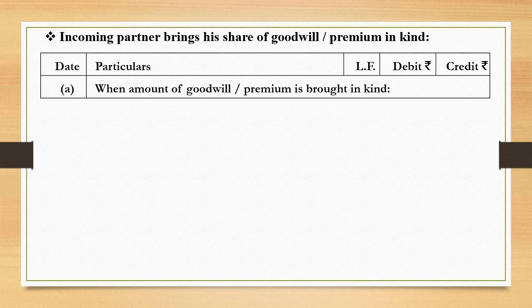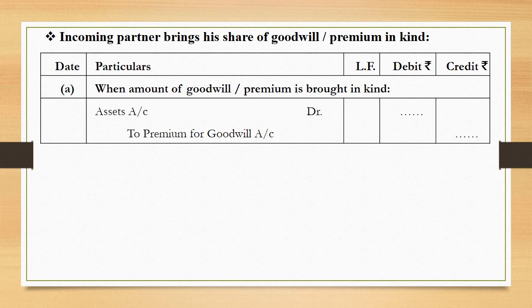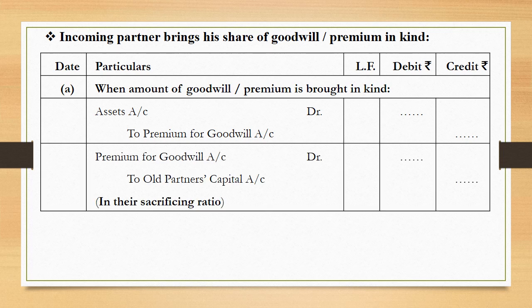First, when the amount of goodwill or premium is brought in kind. Say, for example, some assets have been brought in. So the assets brought in will have to be debited to premium for goodwill account. And we know that this premium for goodwill account has to be shared by the existing partners in their sacrificing ratio. So the second entry can be seen as premium for goodwill account debited to old partners' capital account.